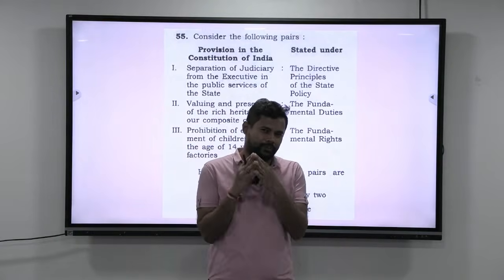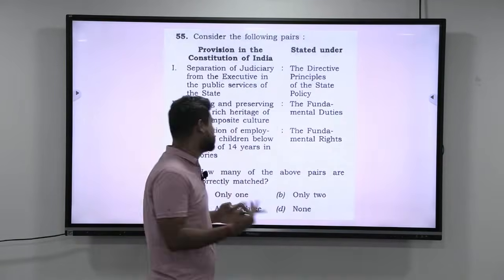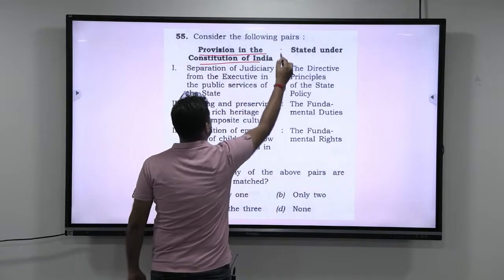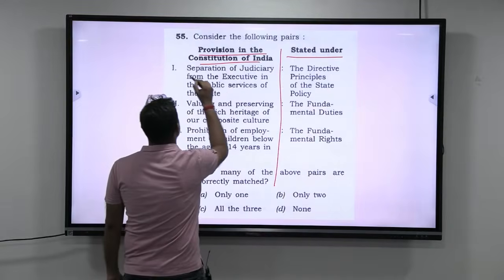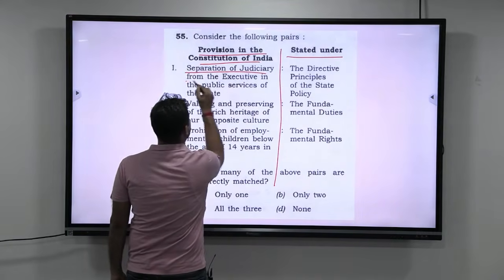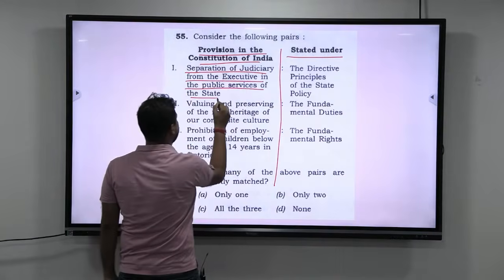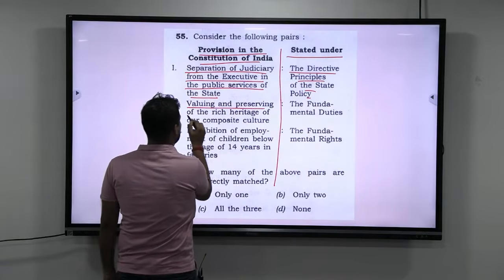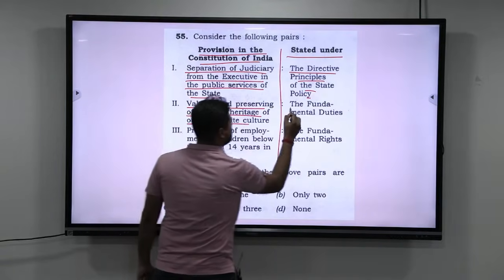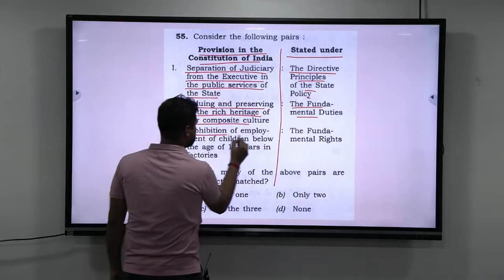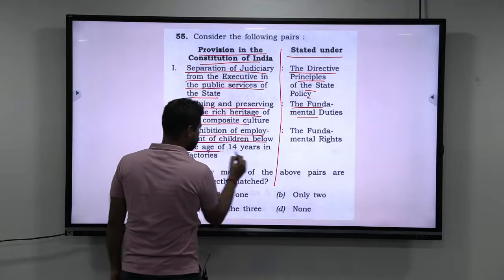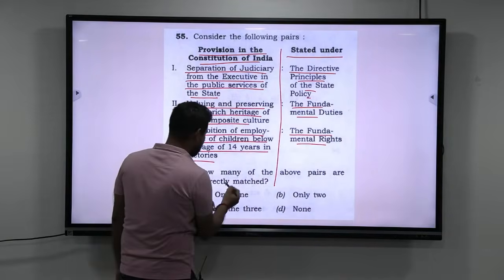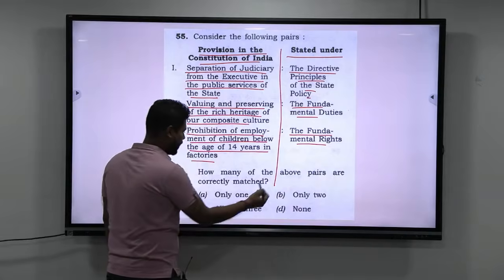Alright guys, let us solve this question. Again, a very simple and very easy question, and I know that everyone can solve this, but let us complete this. Consider the following pairs. Provision in the Constitution of India, and on the other side you have stated under. First, separation of judiciary from the executive in the public services of the state: Directive Principles of State Policy. Next, valuing and preserving of the rich heritage of our composite culture: the Fundamental Duties. Next, prohibition of employment of children below the age of 14 years in factories: Fundamental Rights. How many of the above pairs are correctly matched? Only one, only two, all the three, and none.